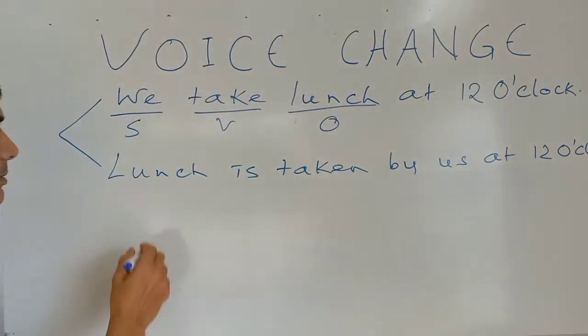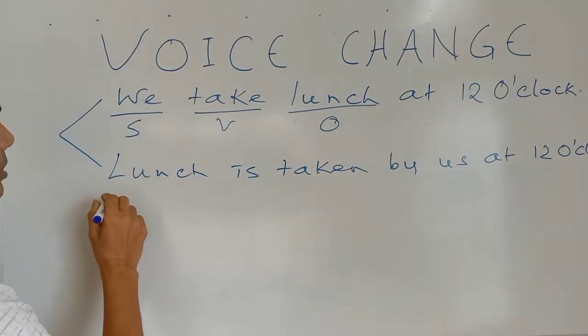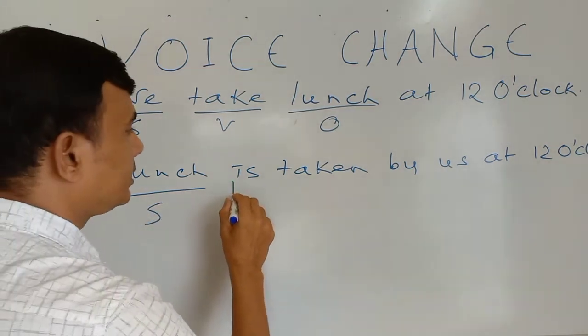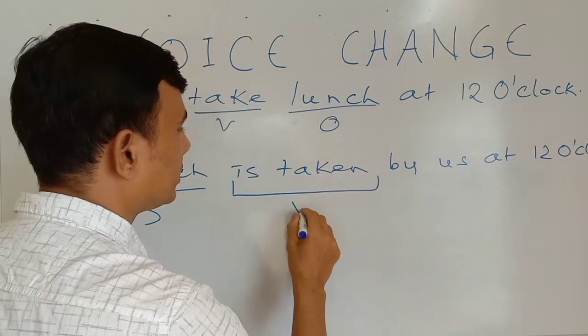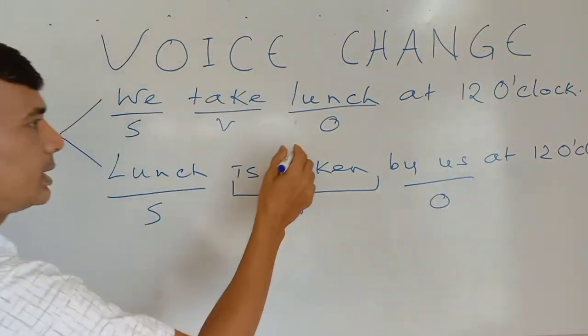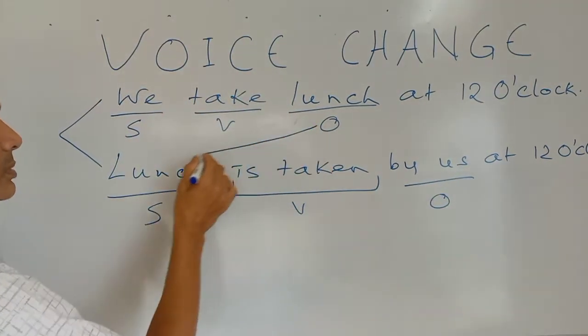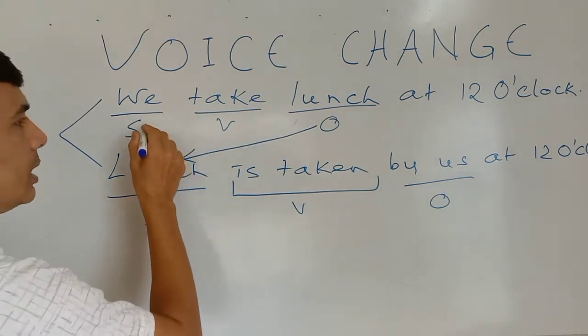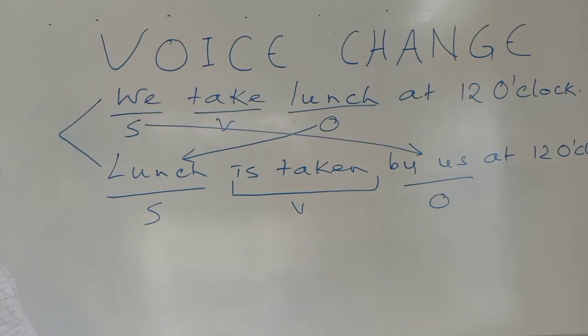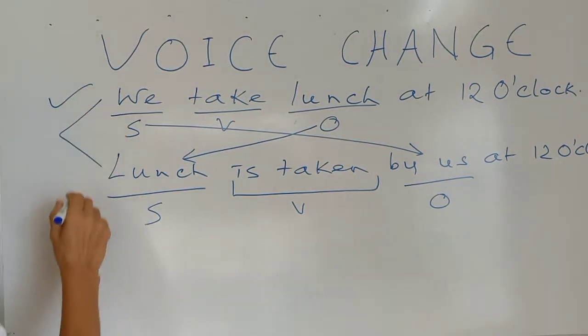What happens? Look, lunch has become the subject here. Again, is taken, this is the verb, and by us is the object. That is, the object becomes the subject and the subject becomes the object.